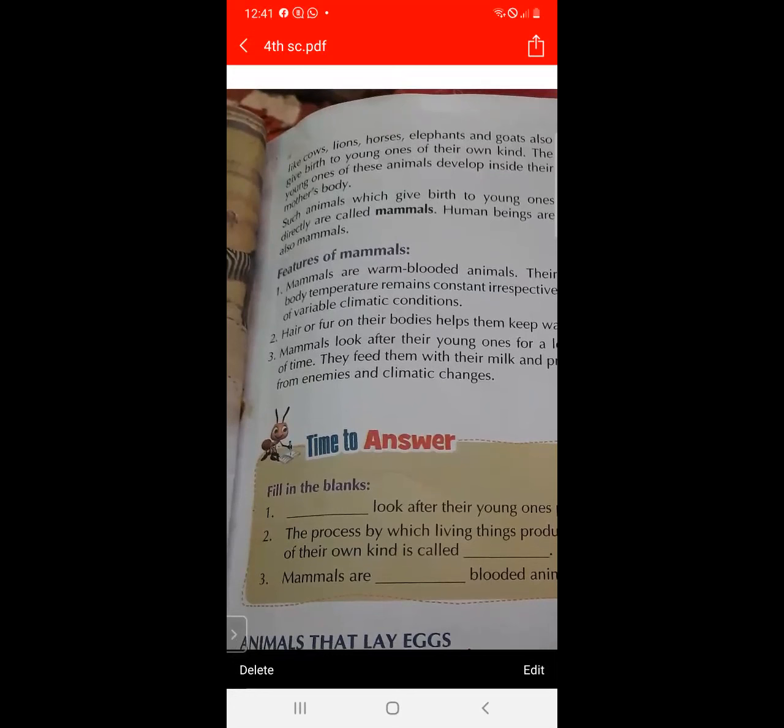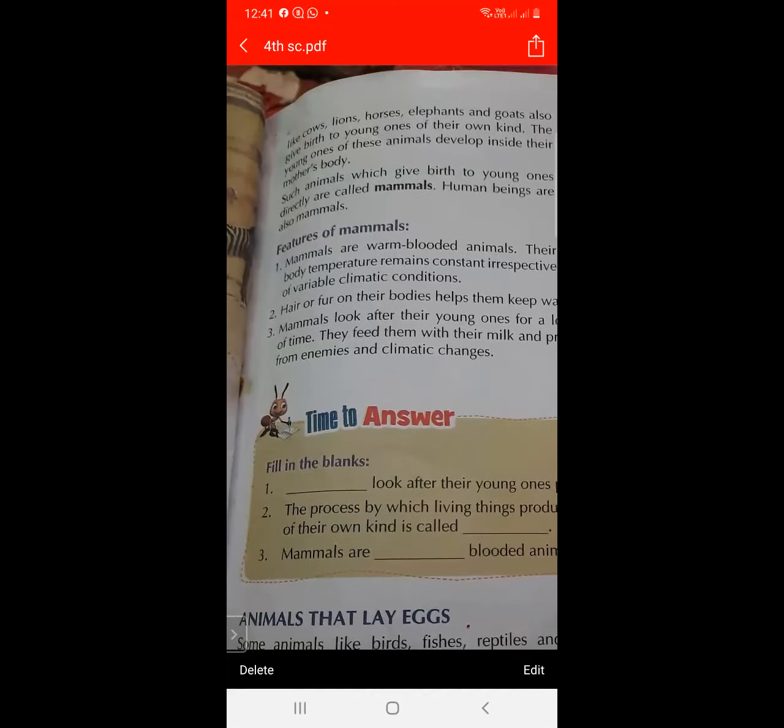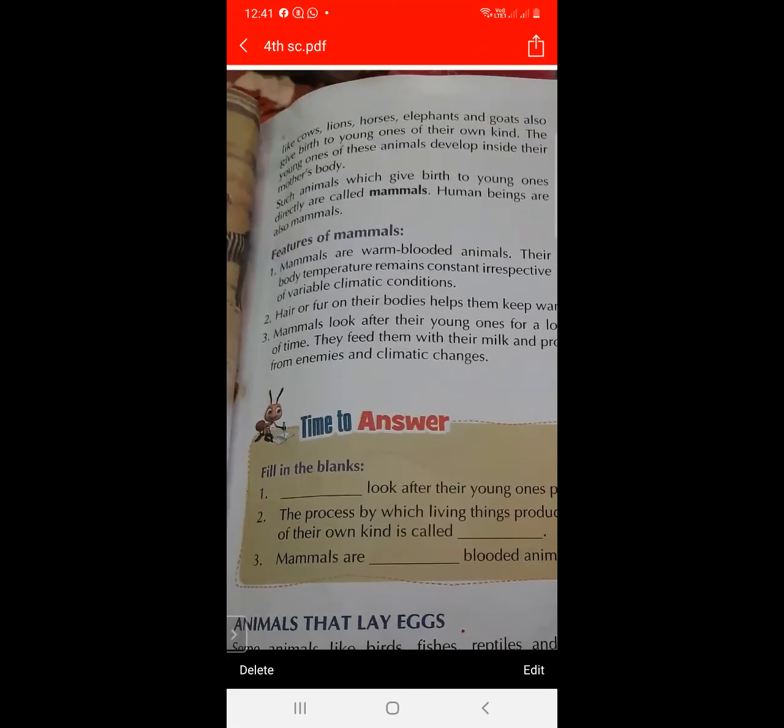So cow, lion, horse, elephant, and goat also give birth to the young ones. They reproduce by producing young ones. And the animals which give birth directly are called mammals. And human beings are called mammals. So what are called mammals? The animals which give birth to the young ones directly are called mammals, and human beings are also mammals.